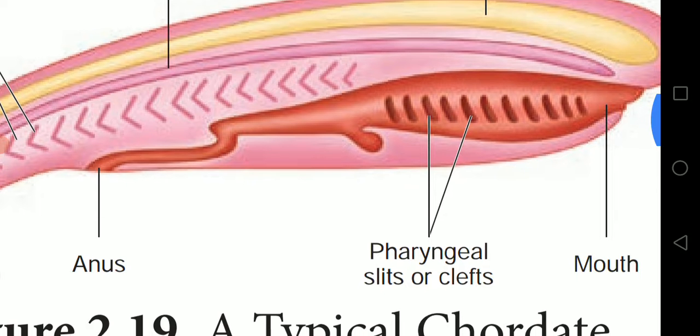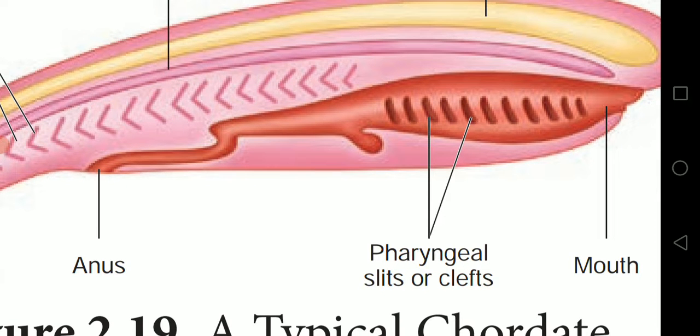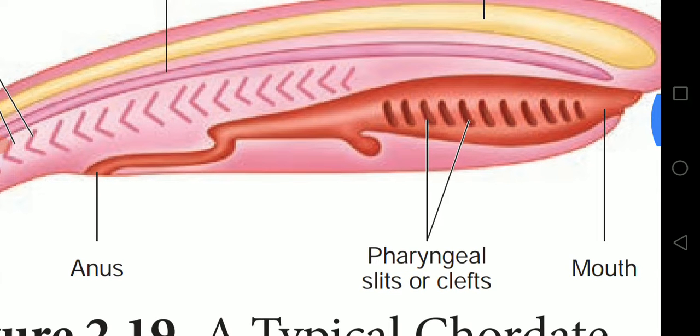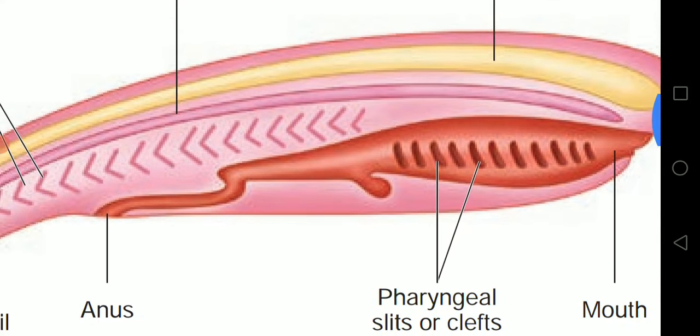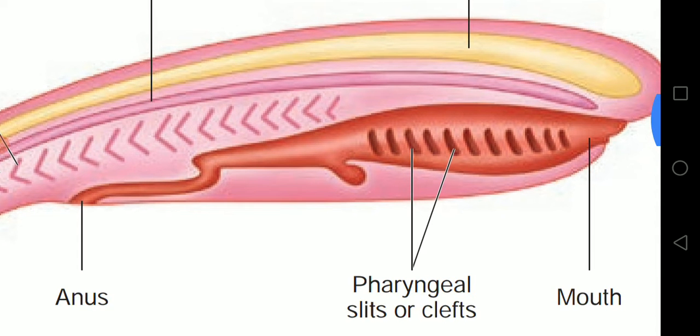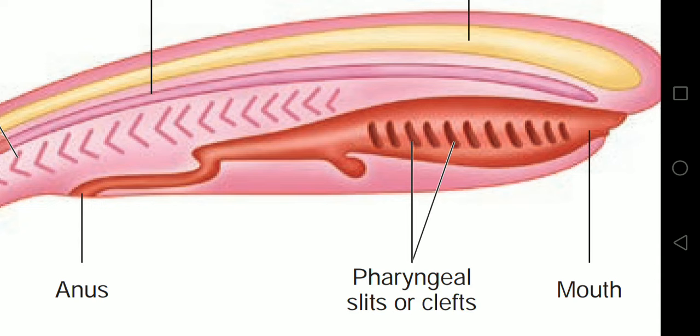The pharyngeal gill slits are vascular, lamellar, meaning plate-like structures, and form the gills for respiration. In terrestrial chordates, non-functional gill slits appear during the embryonic development stage and disappear later.